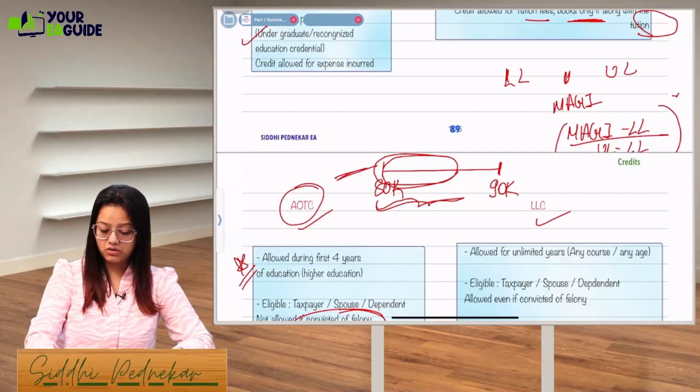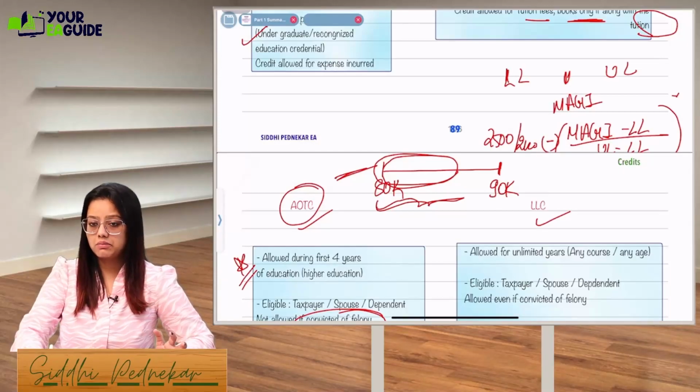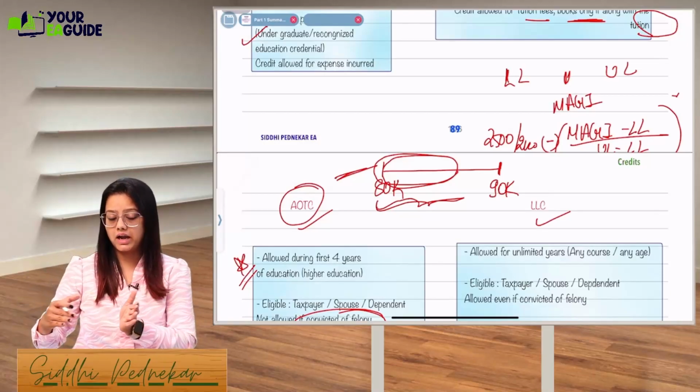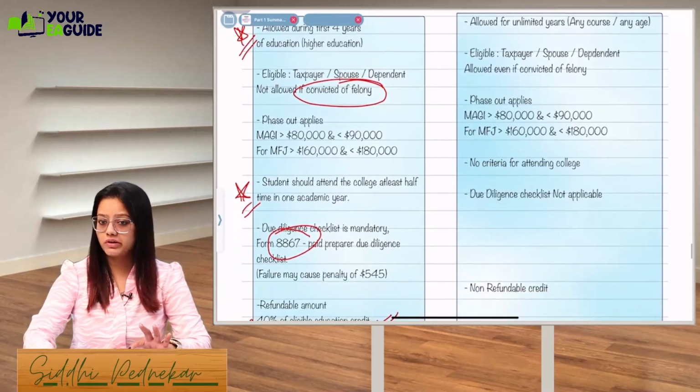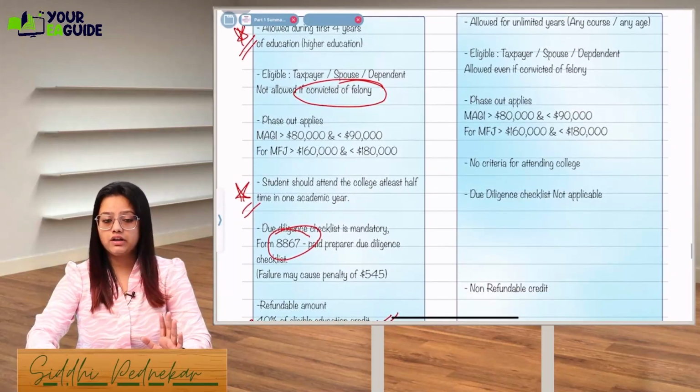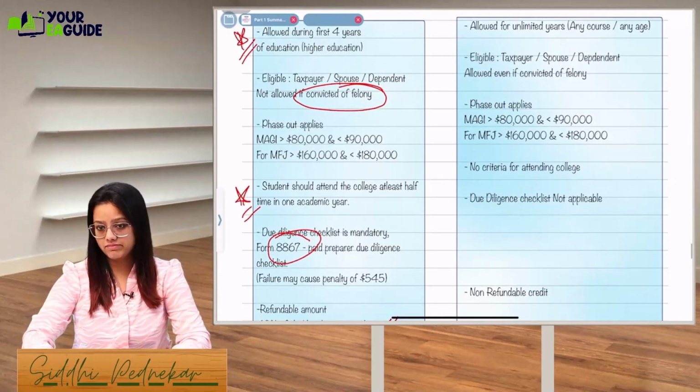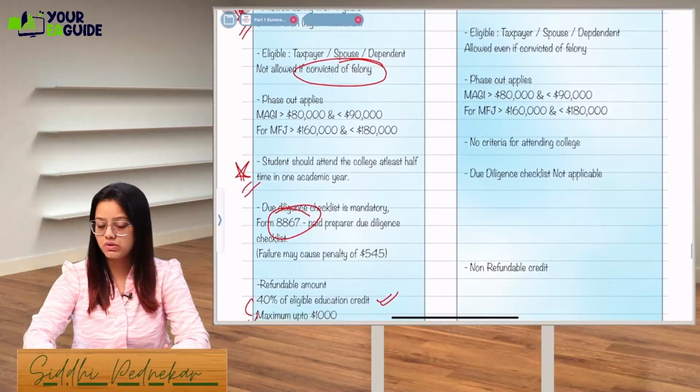This much proportion of the amount I am going to reduce from either my $2,500 or $2,000, whatever is the eligible credit. I am going to reduce my credit by that proportionate amount. Okay, got it, guys? So phase-out, we are clear. There is no criteria for attending the college in case of LLC. There is no due diligence checklist which will be required in LLC.